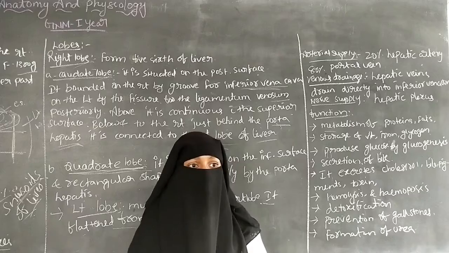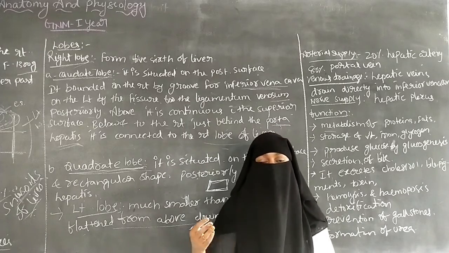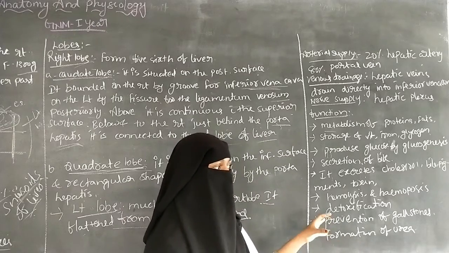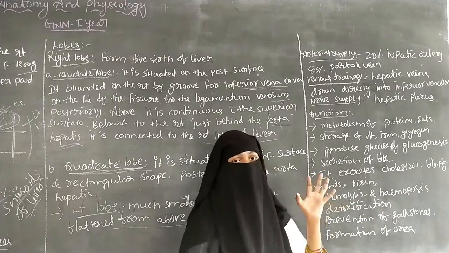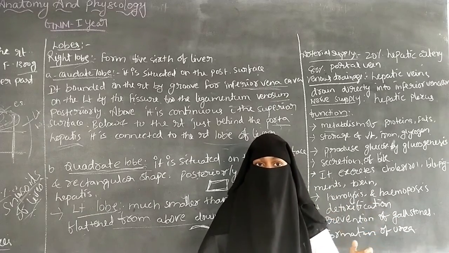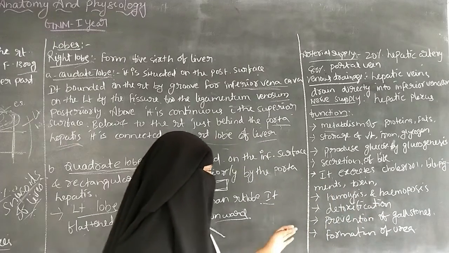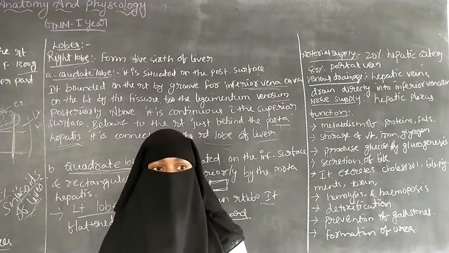And the next one is the formation of urea. After the breakdown of amino acids and proteins, urea is released. The urea enters the bloodstream, and through the bloodstream it enters the kidney, where it is excreted in the urine. So urea is formed by the liver and excreted in the urine.